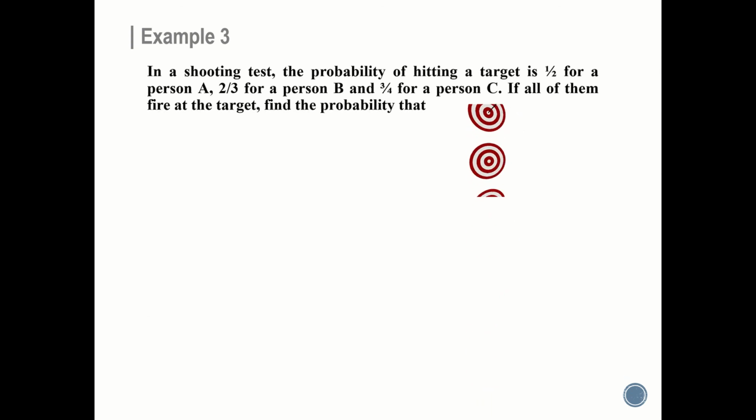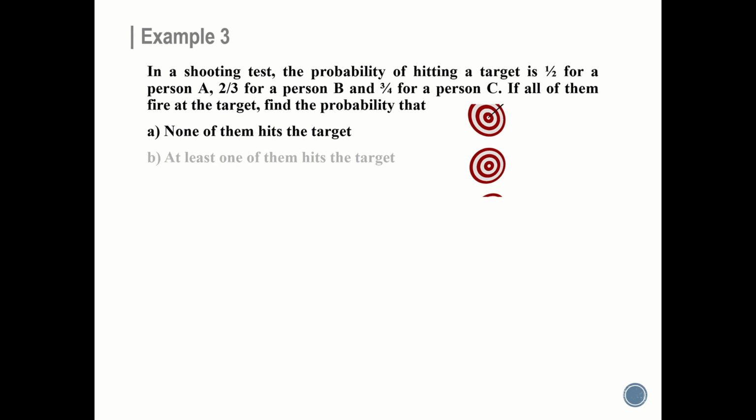Next, example 3. In a shooting test, the probability of hitting a target is 1 by 2 for a person A, 2 by 3 for a person B, 3 by 4 for a person C. If all of them fire at the target, find the probability that none of them hits a target. Second part of the problem, at least one of them hits a target.